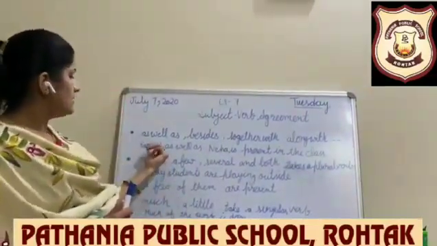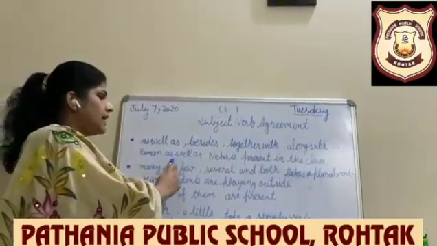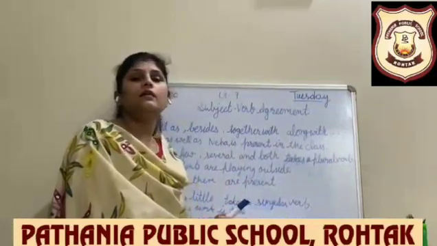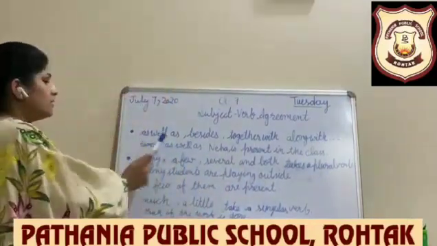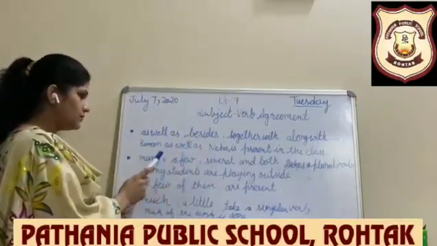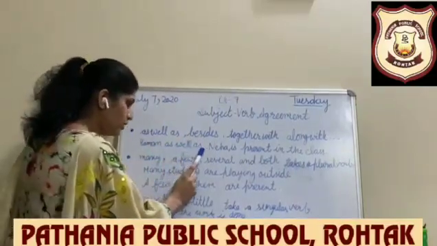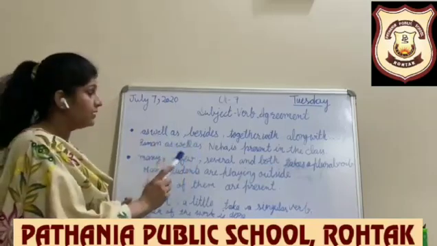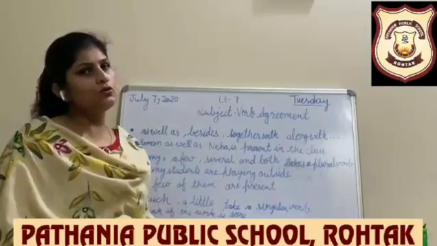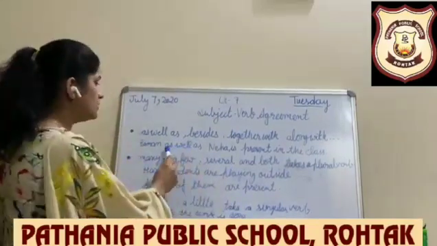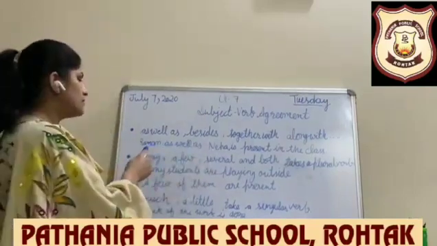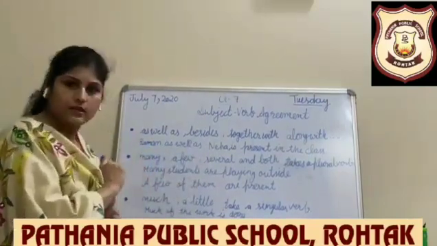See an example: Raman as well as Neha is present in the class. Here we can see two subjects, Raman and Neha, but they are joined with as well as. It is not joined with and. If it is joined with and, then we will use a plural verb, but it is joined with as well as. So we will use a singular verb because our subject is singular.